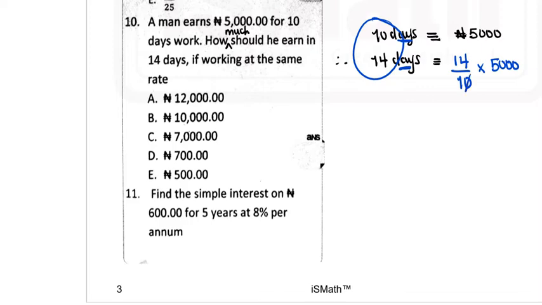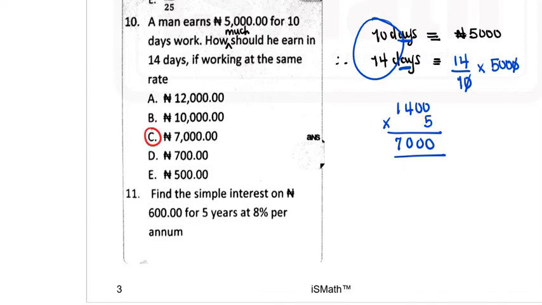So here I have this will cancel this, and then eventually you would have to do 14 times 500. So I can use mental strategy to do 1400 times 5. It's the same thing as saying 14 times 500. So this will give you 0 0 0 carry 2, 5 times 1, 5 plus 2, 7. So your answer here is 7,000 naira. So the option will be option C.